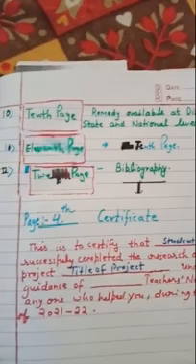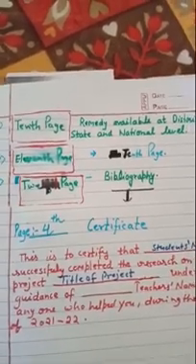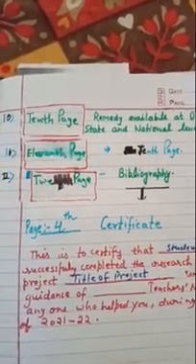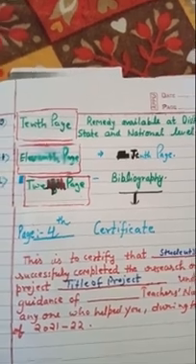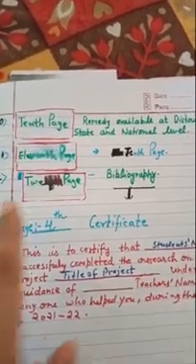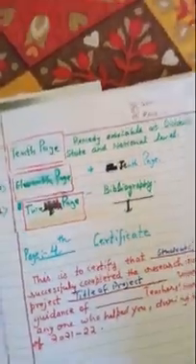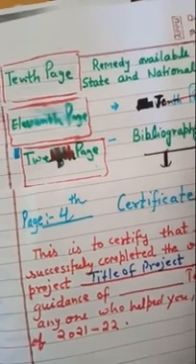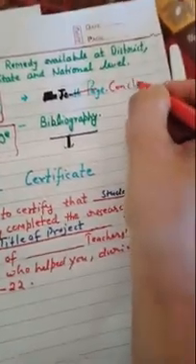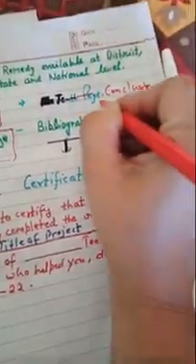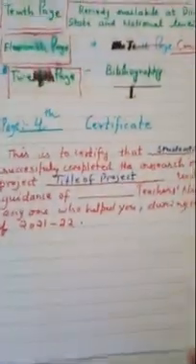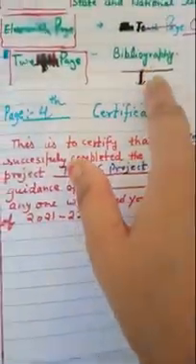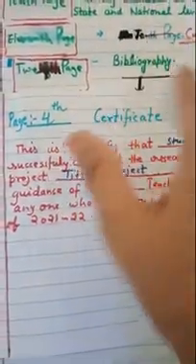Then on the 11th page you will give the conclusion, that what you understand and how you are going to conclude. The conclusion will be about the topic on the 11th page. And on the 12th page, the bibliography. On the 12th page you will write down the heading bibliography.